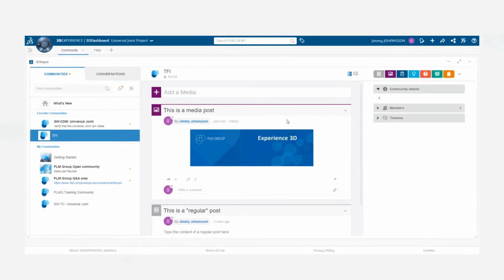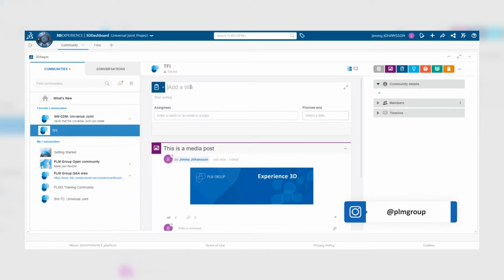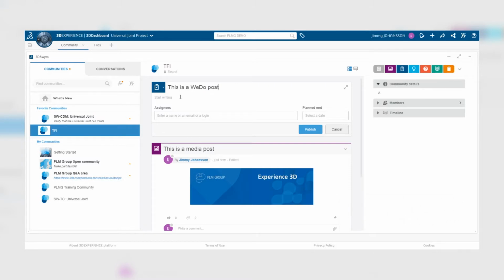The next type of post we will look into is one called WeDo. A WeDo is a simple type of task that you can create in the 3D Experience platform. And naturally, you'll have to add a title to the post, so you can give a general idea of what the post is about. And then, of course, you can also add a more detailed description within the post itself to make it easy for whoever is assigned to this task to understand what it's about.